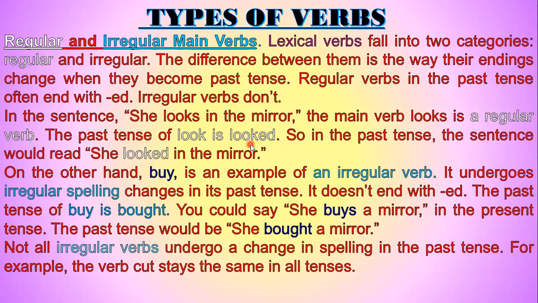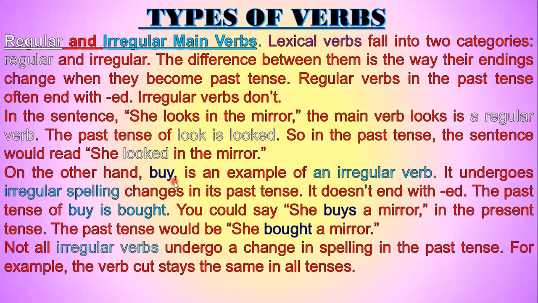Regular verbs are those verbs which end with ed. Look, looked, looked. Talk, talked. But irregular verbs are those verbs which do not end with ed. They have a different word.